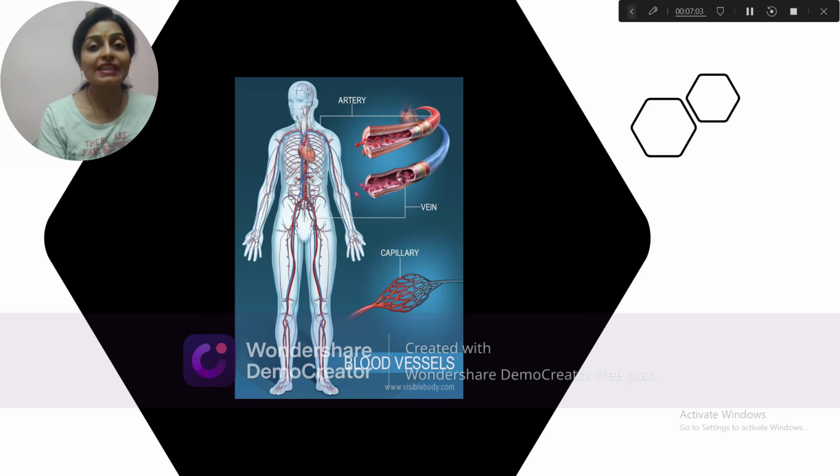The veins carry deoxygenated blood from the several parts of the body and pour it into the heart for purification. But here is also one exception, the pulmonary veins, which carry the oxygenated blood towards the heart from the lungs. Capillaries play a very important and vital role. They convey the blood between the arterioles and venules.